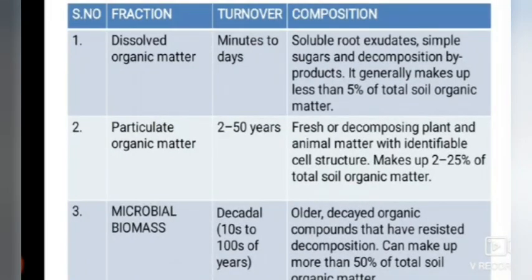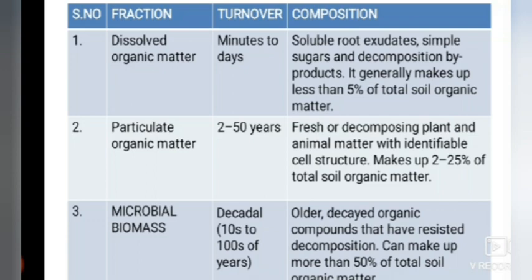Soil organic matter turns into dissolved organic matter within minutes to days, and it comprises soluble root exudates, simple sugars and decomposition by-products. It generally makes up less than 5% of total soil organic matter. So 5% of total soil organic matter is comprised of dissolved organic matter.